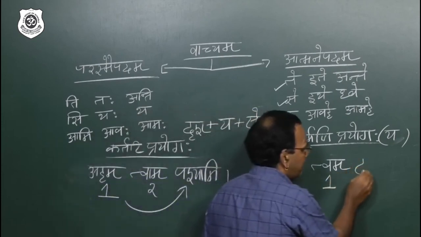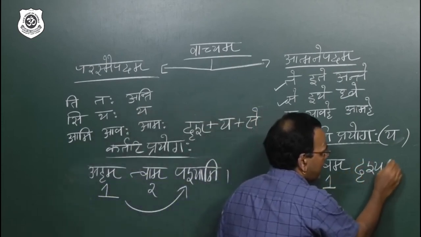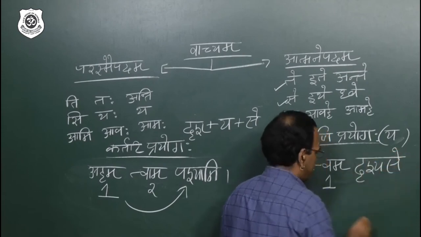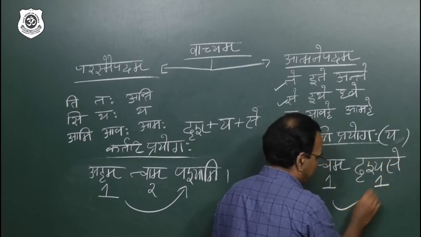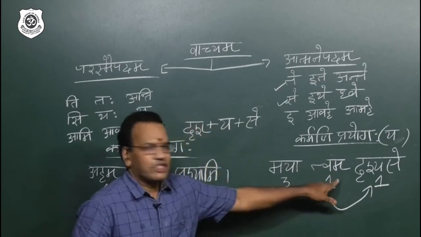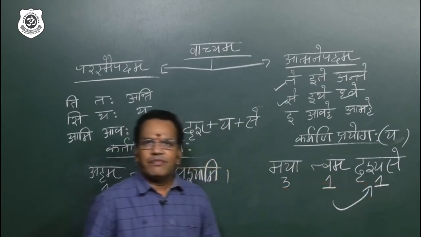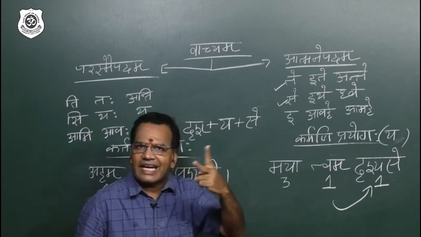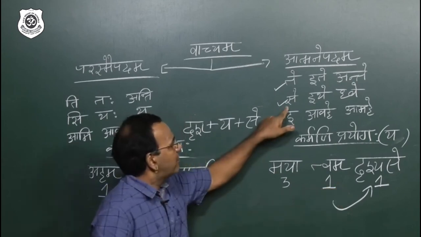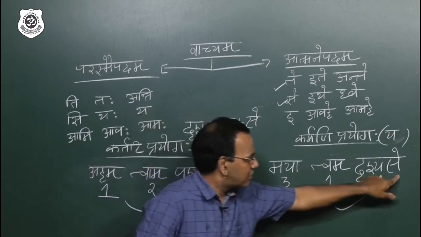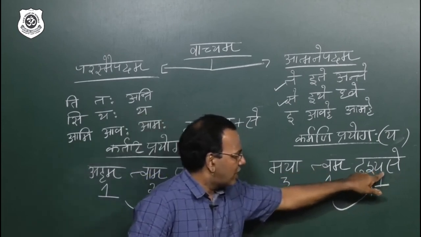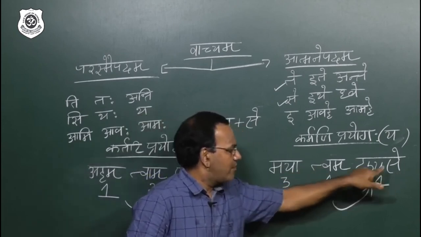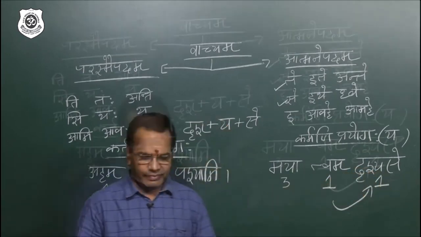Maya tvam drishya say. Just focus. So the verb is reacting according to this. Why did I write drishya say? Because the verb is reacting according to tvam. Tvam is second person singular. Here, second person singular, so I use this verbal root with ya. This is the formula: ya and verbal root.